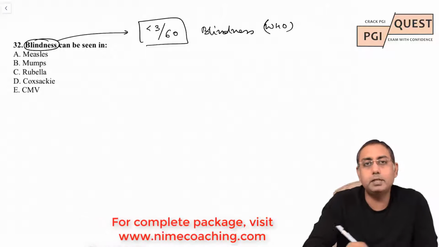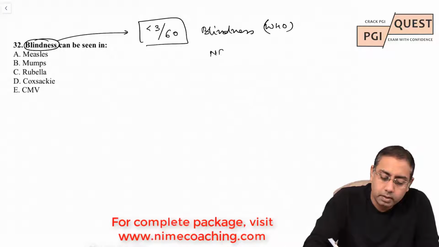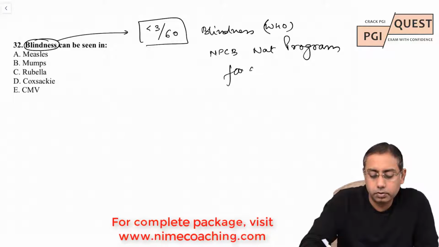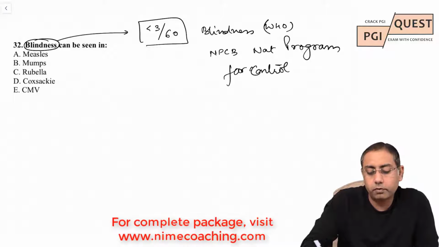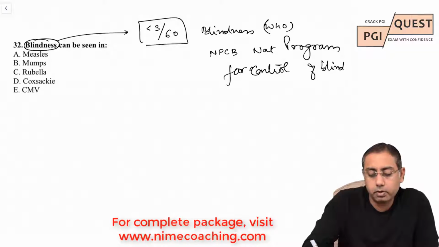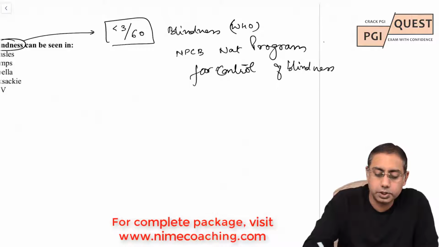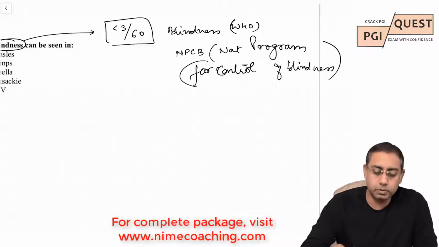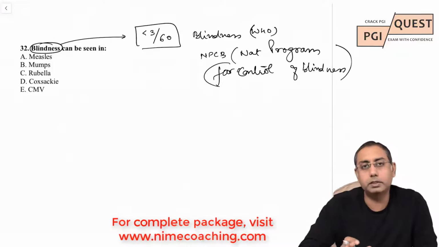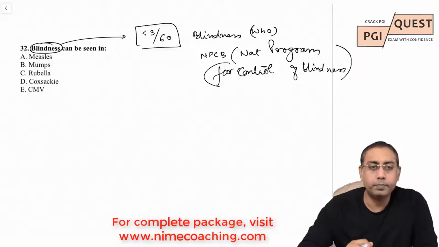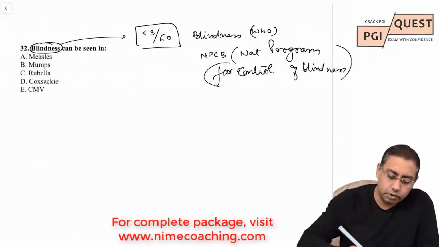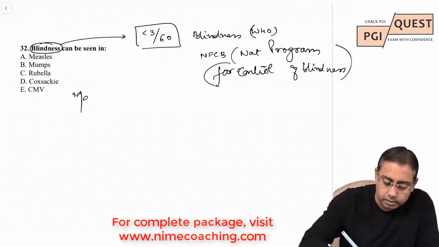WHO and the NPCB, the National Program for Control of Blindness, now have the same categorization. Earlier it was different for NPCB and for the WHO, but now it is the same, 3/60 for blindness. Point number 2: let us take each of the topics and see what the manifestations are. Let me talk first of measles.